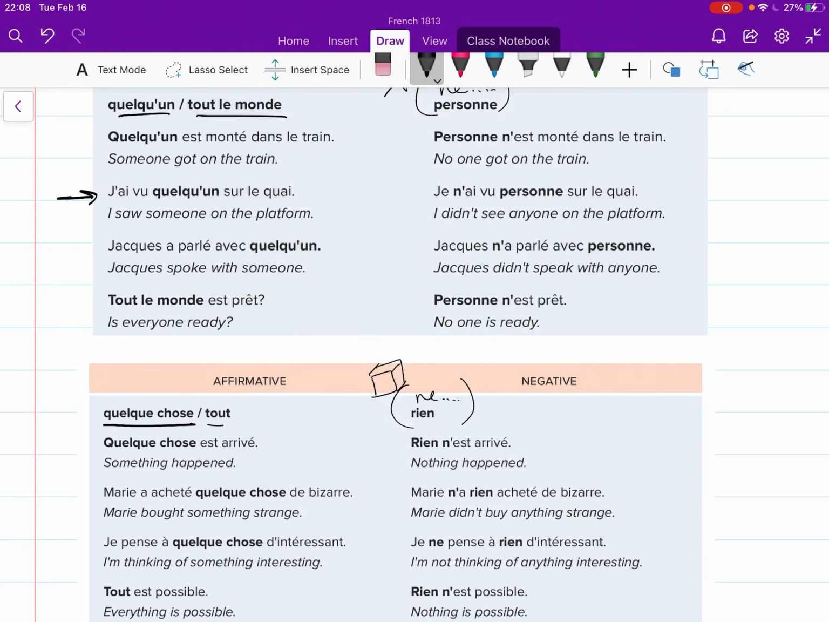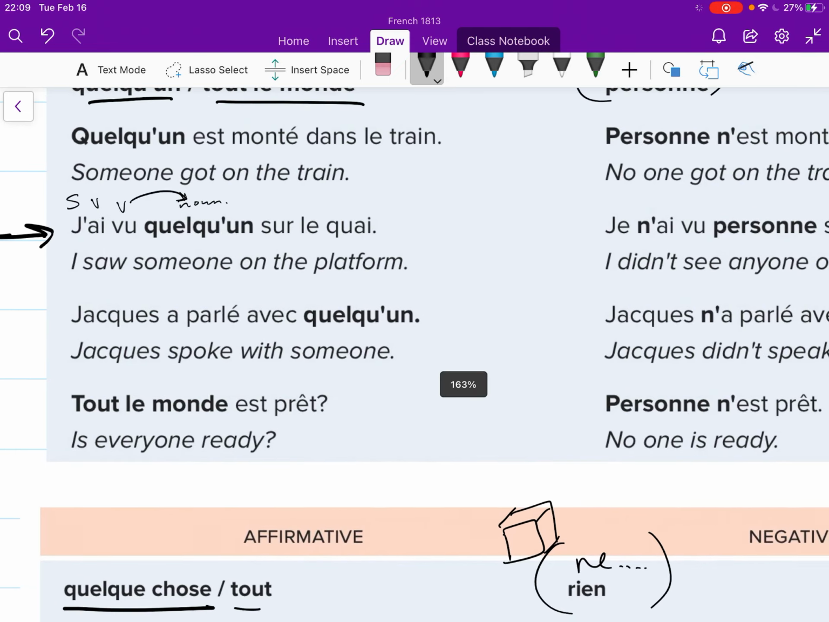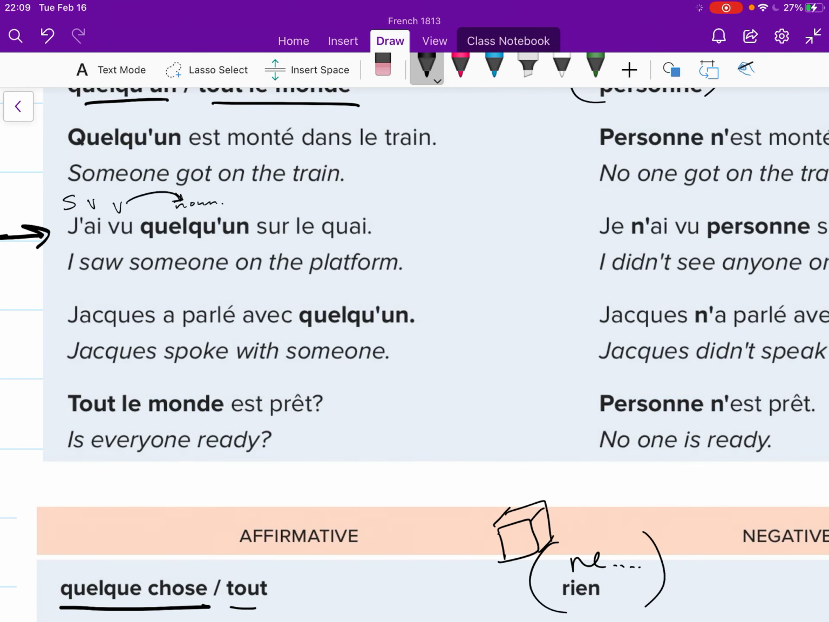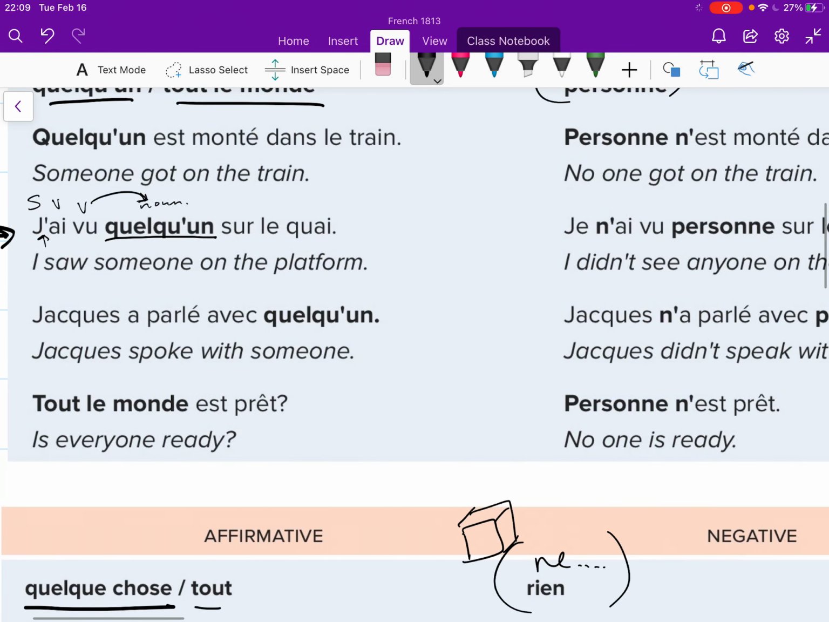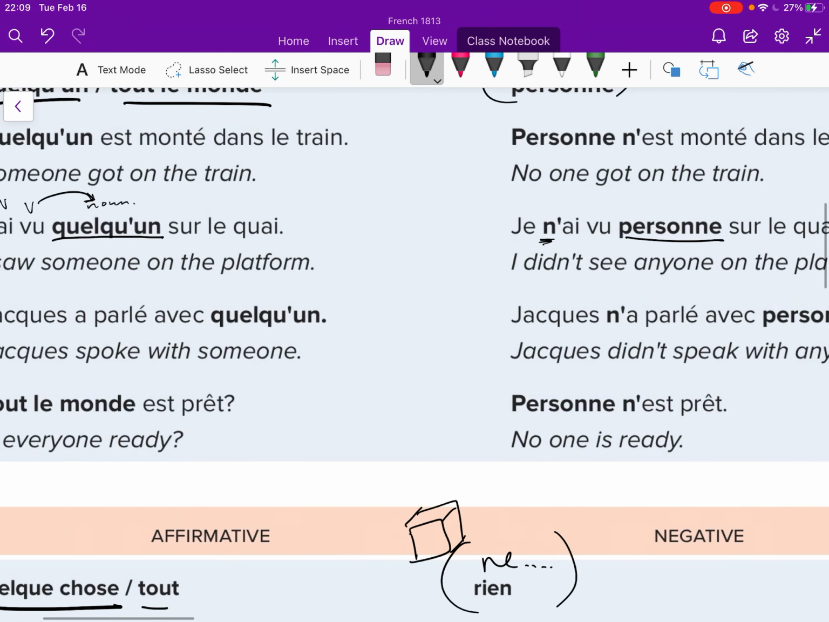If I look closely, I have a subject, two verbs, and then some form of a noun. So my noun here is "après." It is literally just directly connected to my verb. When I negate this, I'm going to find my verb, and I'm going to make sure that I can put my ne before my first verb. And this word, quelqu'un, is going to get replaced with the negation form, which is personne. So now this becomes "Je n'ai vu personne sur le quai." I didn't see anyone on the platform.